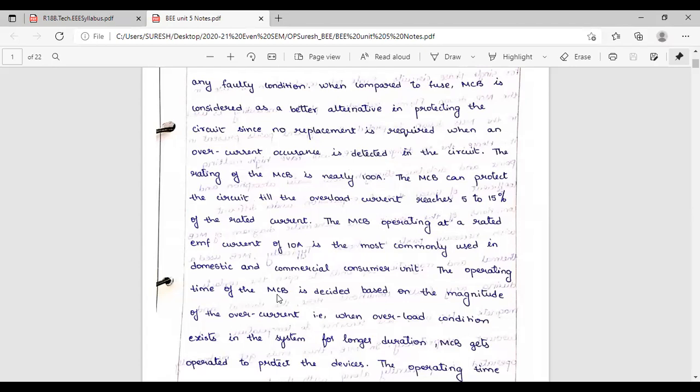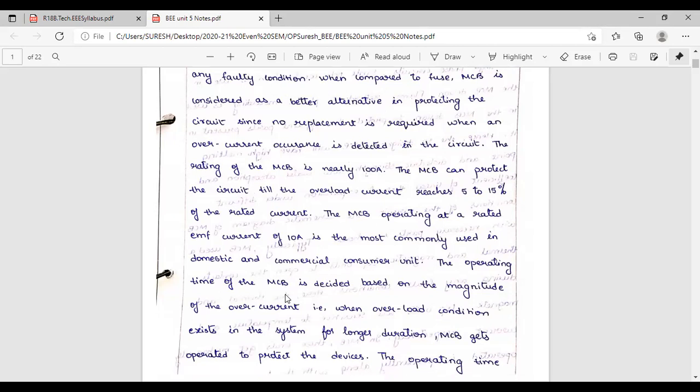The MCB should operate immediately when overcurrent flows. Suppose overcurrent is flowing and it operates only after destroying all the equipment, what is the need of an MCB? So within microseconds, the MCB has to operate if overcurrent is flowing. That is the meaning of the operating time of an MCB should be very less. Why? If it takes more time, by that time our electrical equipment in your house will be damaged.